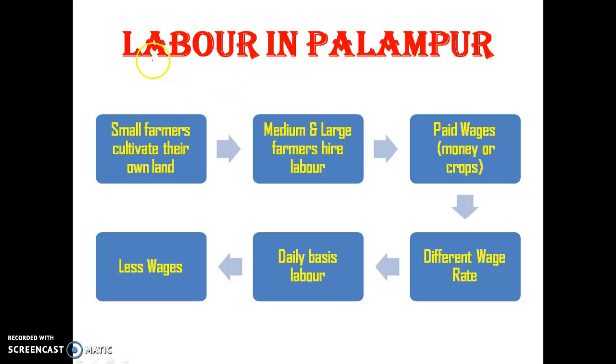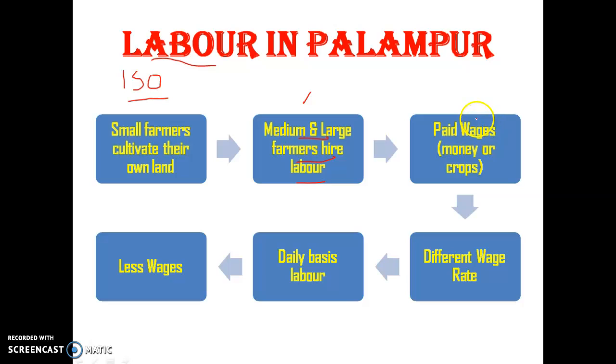Next part is related to labor in Palampur. First, we have landless labor, that is 150 families. Small farmers cultivate their own lands. They do not need any labor. So medium and large farmers hire labor.